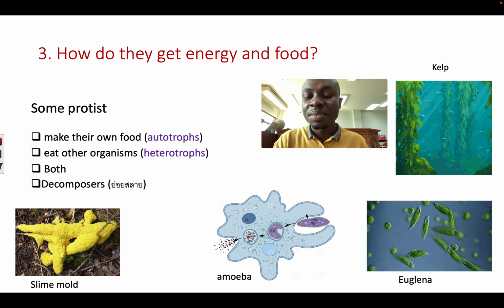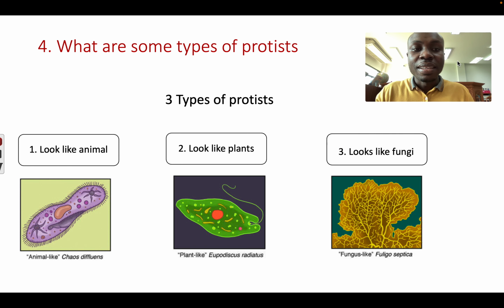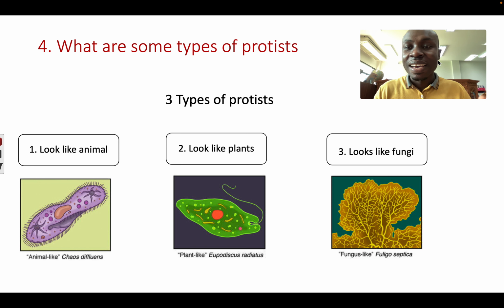And lastly, some of them are decomposers. This is decomposer in Thai, like this slime mold. They can digest dead plants and animals and absorb the nutrients. The last question we're going to look at is, what are some types of protists? And we have 3 types.